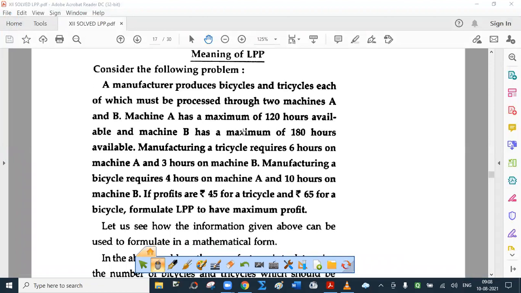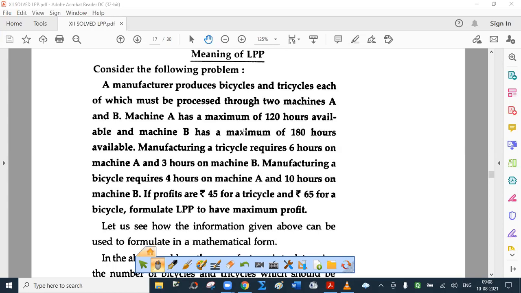Now consider the following problem. A manufacturer produces bicycles and tricycles, each of which must be processed through two machines, A and B. Machine A has a maximum of 120 hours available and machine B has a maximum of 180 hours available.